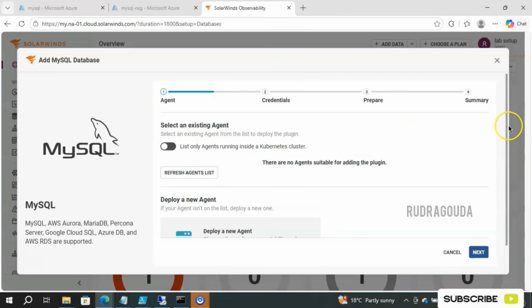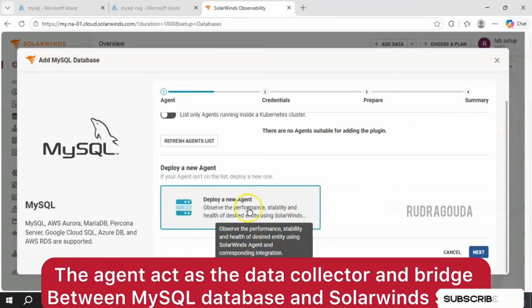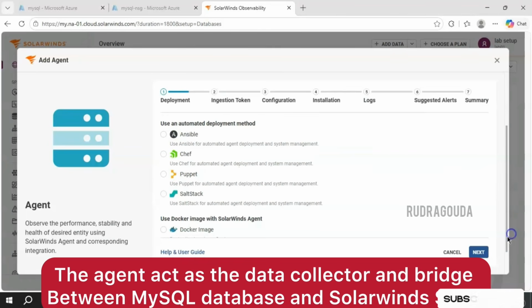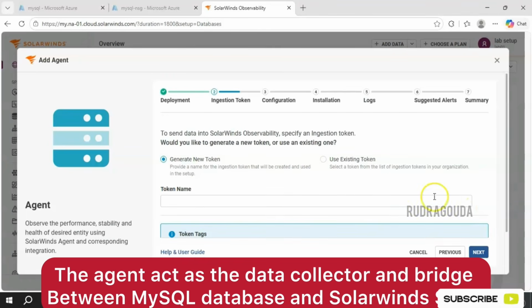Okay, then scroll down and select deploy new agent, because we have not installed the SolarWinds agent on that particular server. So I just selected that. Then go for the installer, scroll down, next. If you want to create a new token, go for generate new token, or if you want to use the existing one, select this option. Anyway, I have the token already, so I'll go for the second option, use existing one, and the name is lab001.